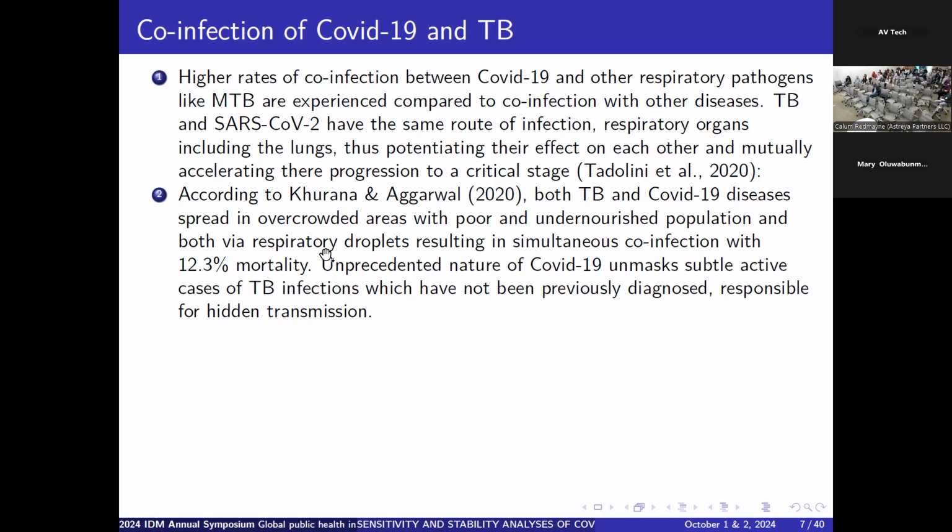Also, according to Kuna and Agrawal in 2020, both TB and COVID-19 spread in overcrowded areas. And so someone who has a previous infection with either of the two can easily contract the second one, because it simply means that the person is in the same environment that can predispose the person to either of the two diseases. And this co-infection with the two diseases has 23% mortality.